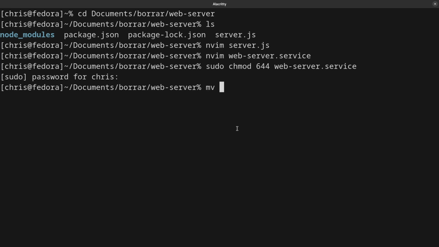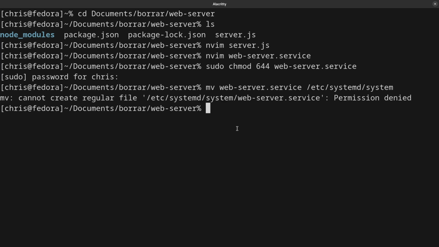So let's move this file, webserver. Also, we can create a hyperlink, but in this case, to make it simple, I'm just going to move the file. So in this case, I'm going to use /etc/systemd, and after that system, and I think that's it.